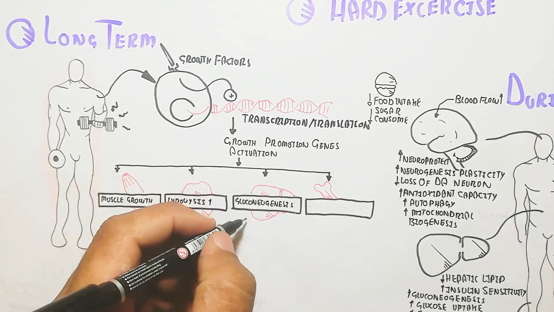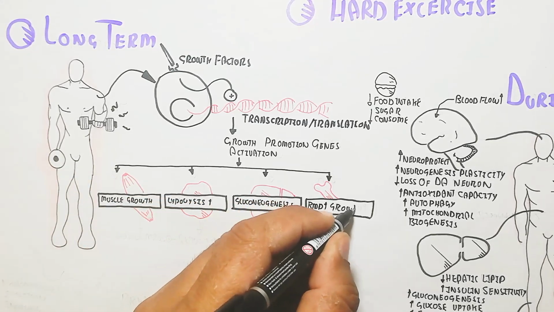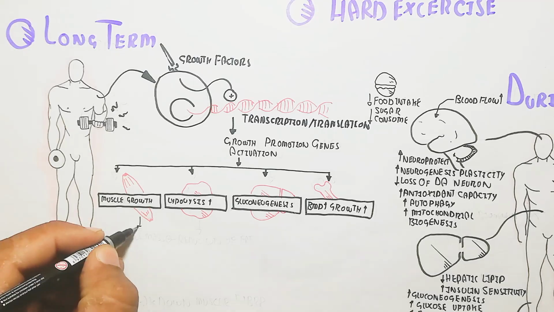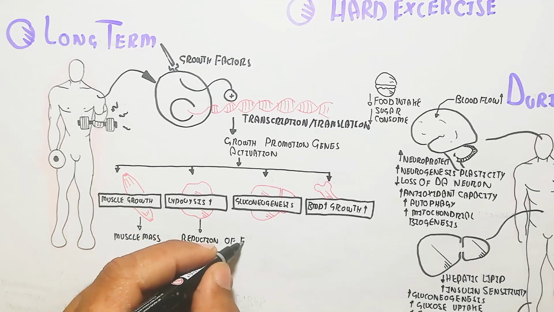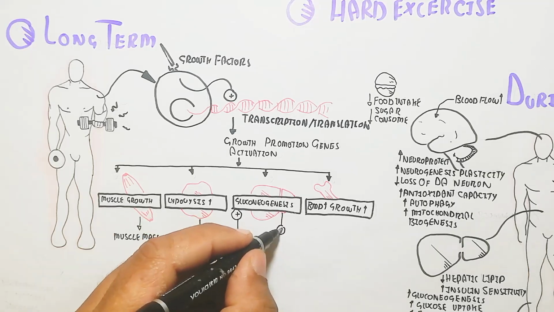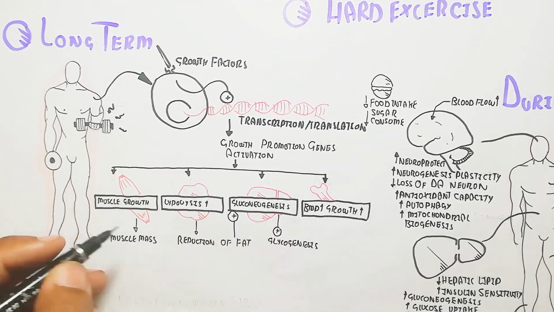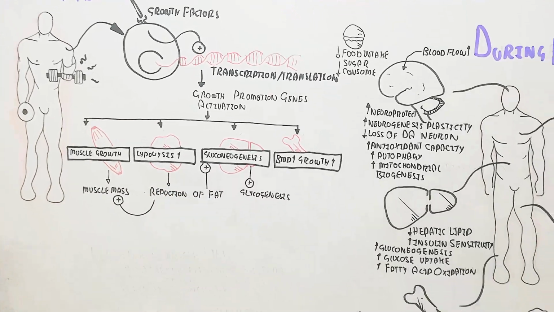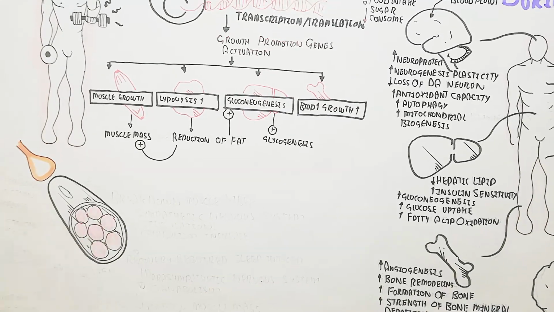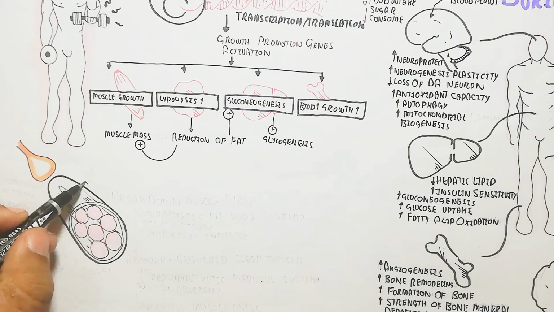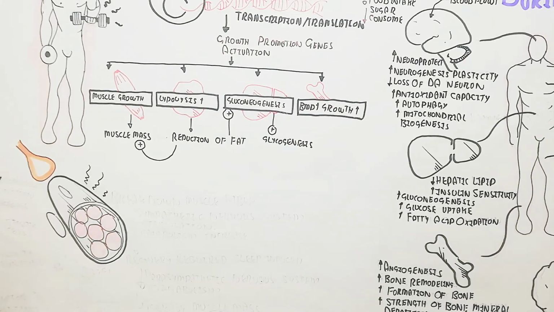Gluconeogenesis will also increase, and glycogenesis will increase during the recovery time. Bone morphogenetic protein will increase, and growth will also increase due to growth hormone activation from exercise. Muscle mass increases due to the reduction of fat and gluconeogenesis, but it is a long process. We will not cover it here, but in the next video we will understand it.